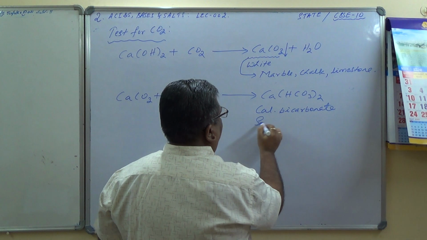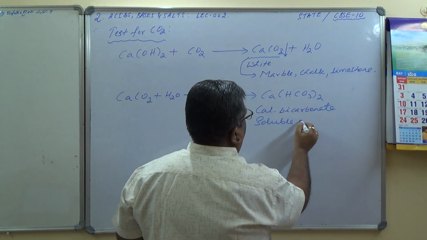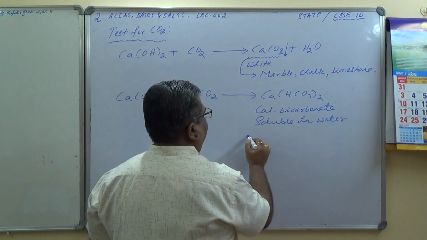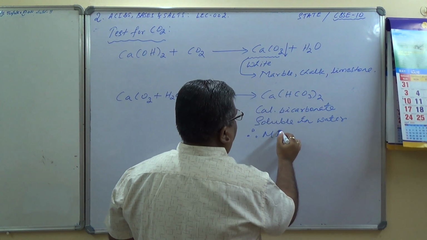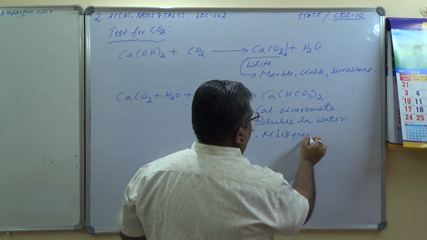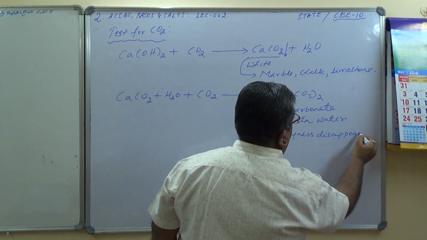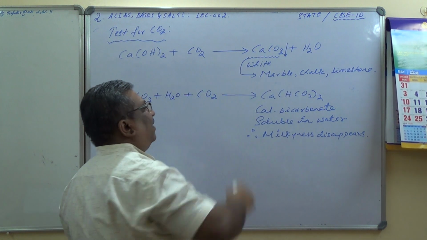And this is soluble in water, and therefore milkiness disappears. Here it is white PPT.